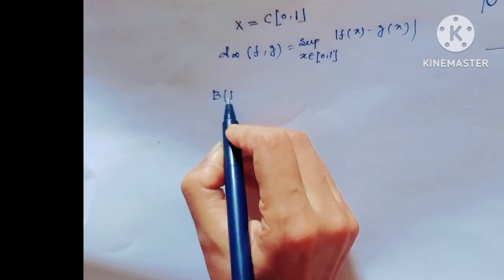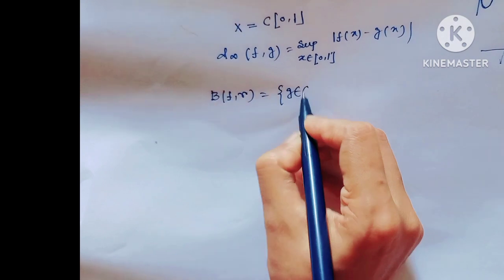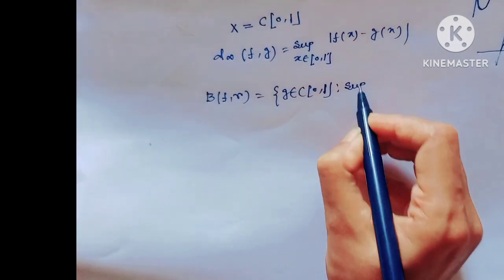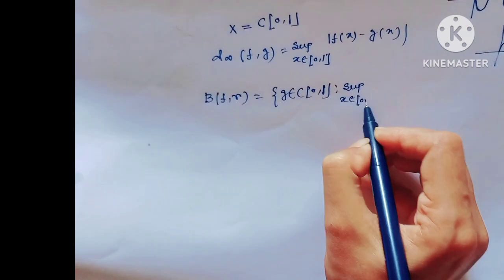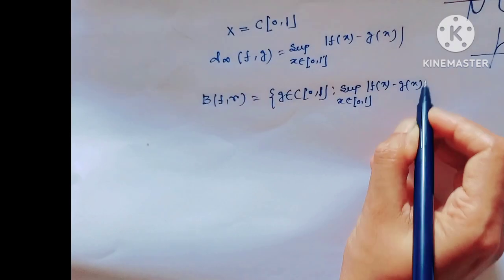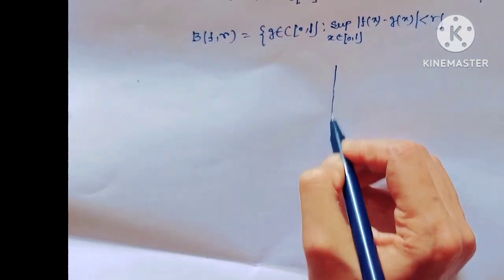Here B(f, r) is the set of g belonging to C[0,1] such that the supremum over x in [0,1] of |f(x) − g(x)| < r, and the picture would be of this type.